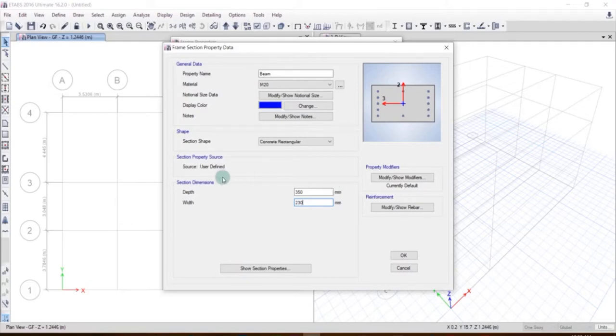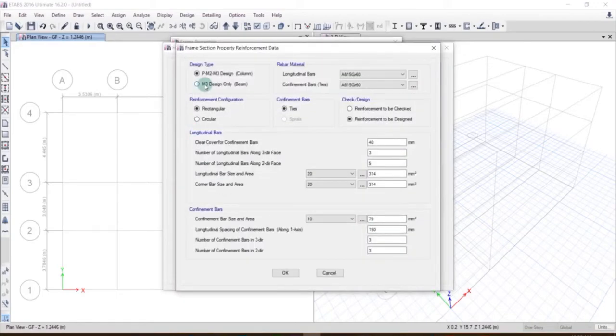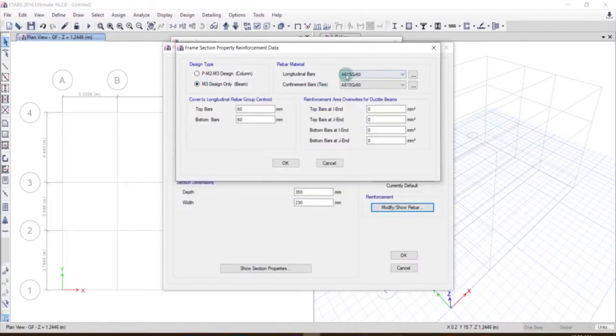Okay, so after giving the dimension, we have to also define the rebars. So for that we'll click on Modify/Show Rebar. So here it's M3 design only, that is for the beam. Longitudinal bars will go with Fe 500. Confinement bars, that is the stirrups. Longitudinal bar means the bars that go along the length. Confinement bars are the stirrups. So we click on Fe 500.